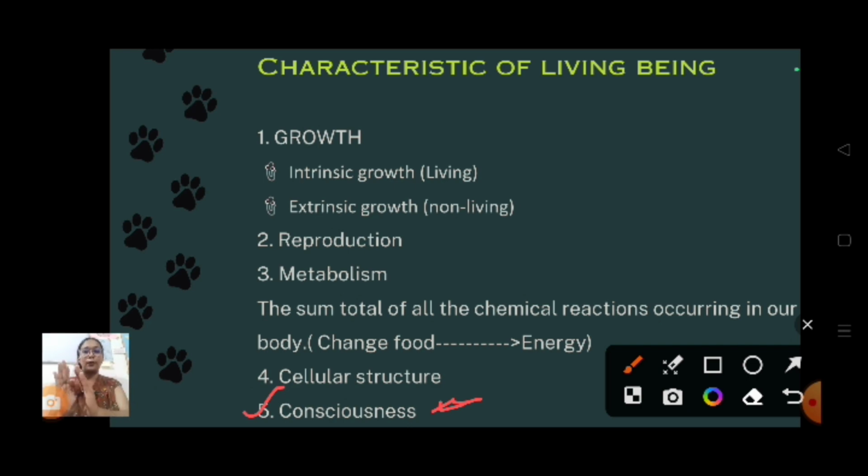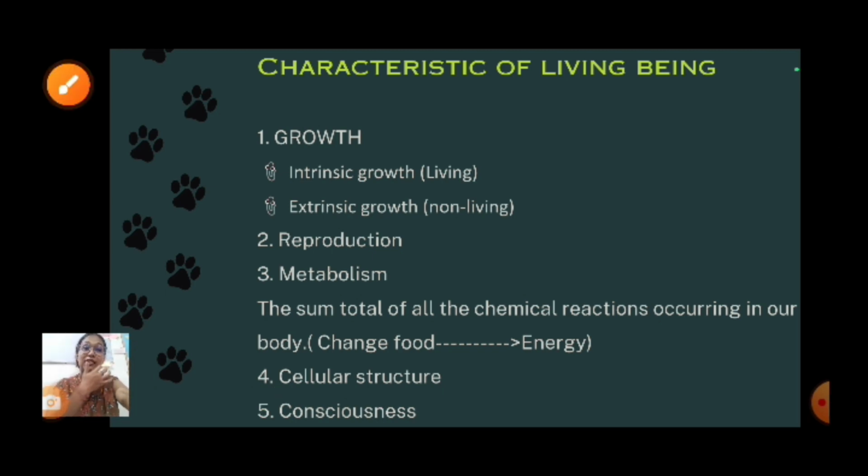Suppose a bird is there, and I go near the bird. The bird will fly away, no? The bird gets scared. Why? Because birds are also conscious that we might harm them, understanding? But that consciousness you can't find in a stone or a river or a mountain. If we go near a stone, it won't run away, because it doesn't have that consciousness. So this consciousness feature we can find only in living organisms.